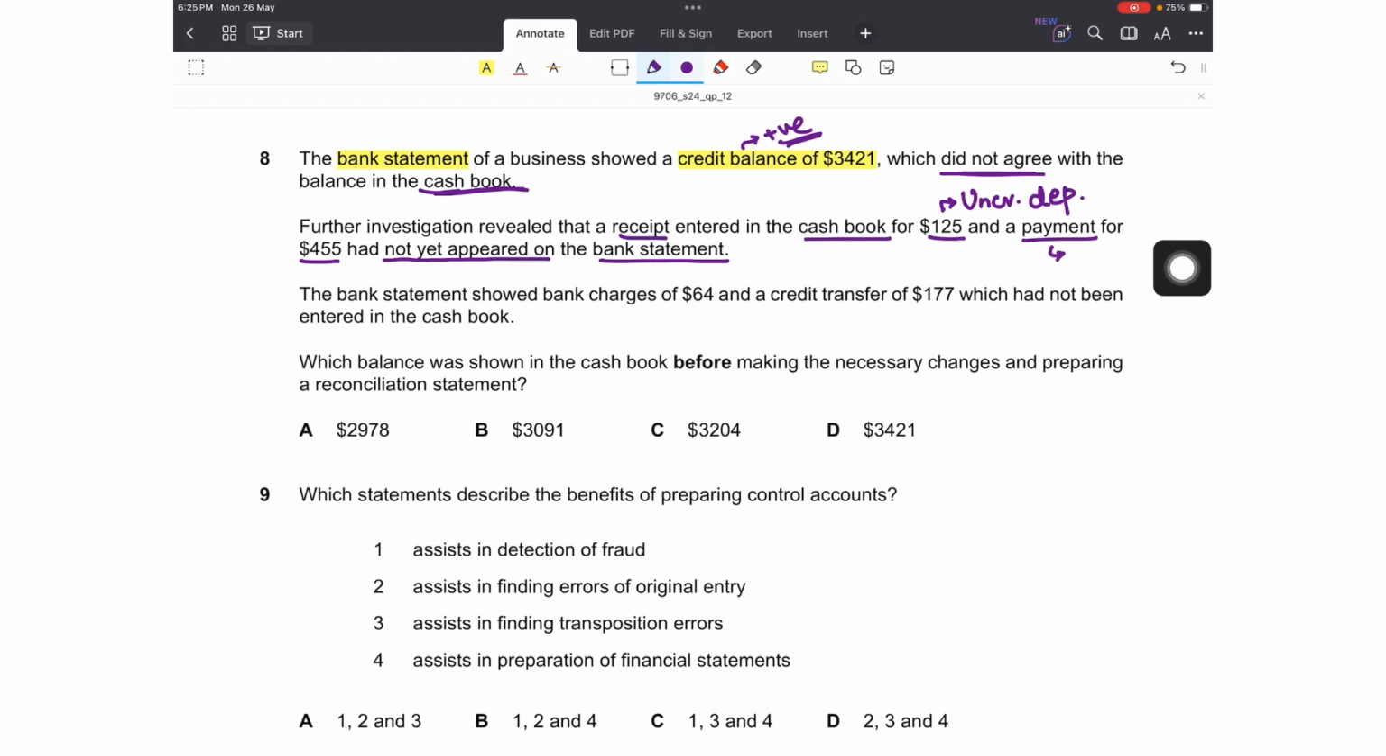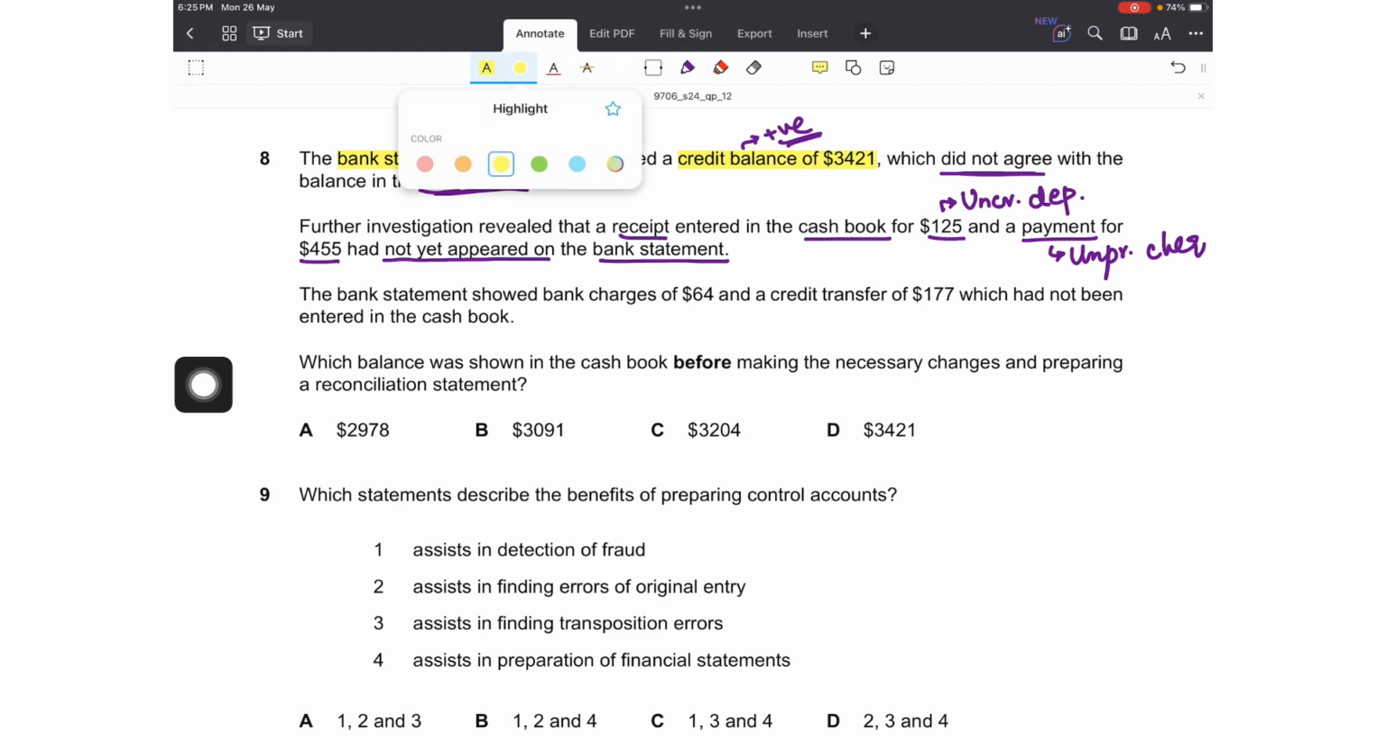And a payment represents an unpresented check which is present on the credit side of the cash book. We have recorded this payment, but it hasn't yet appeared on the bank statement, so again due to timing issues. Further it says